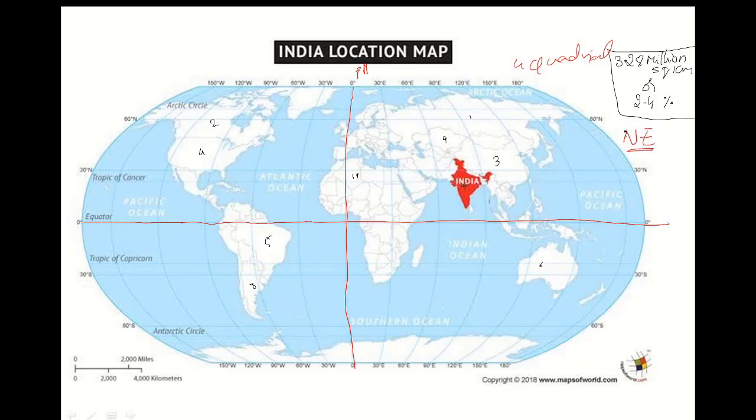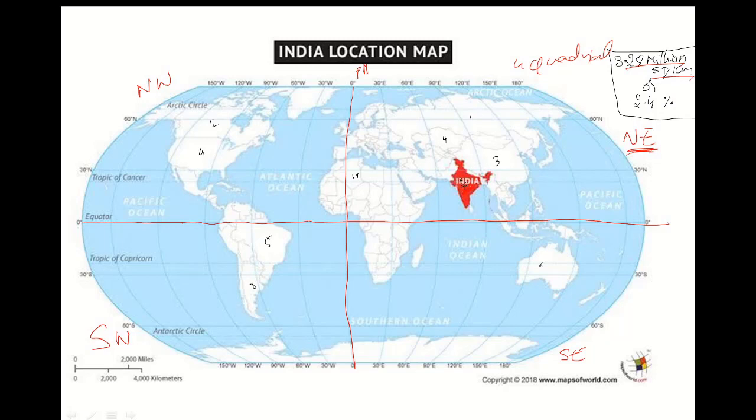So this can be a question. This is northwest, this is southwest, southeast. Okay, India belongs to the northeast quadrant. Okay, when it comes to India, India has a landmass of 3.28 million square kilometers, or 2.4% of the world's landmass. So that makes India the 7th largest country of the world.